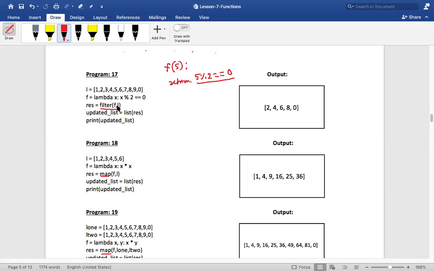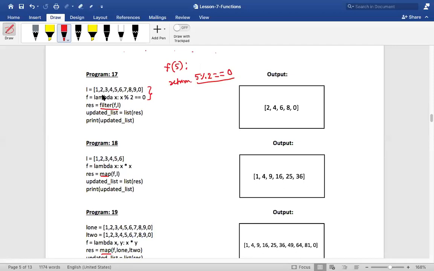What is the second parameter? L, list. The second parameter is basically a list. What does that list contain? It is 1, 2, 3, 4, 5, 6, 7, 8, 9. Correct? Guys, are these two things clear till now? Super. Next.